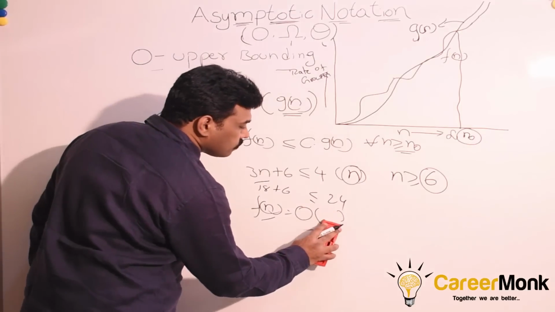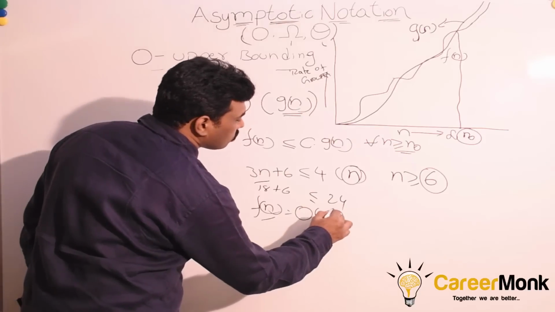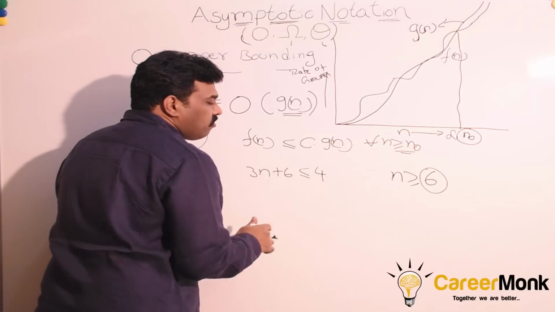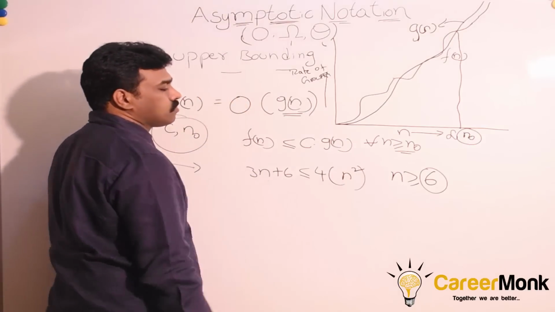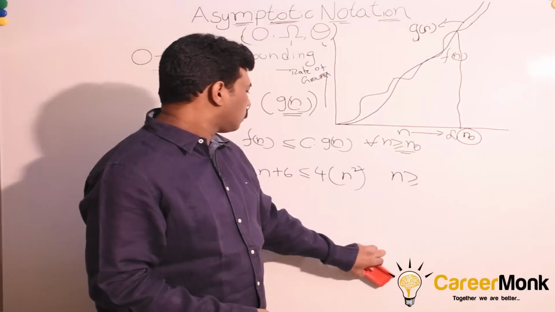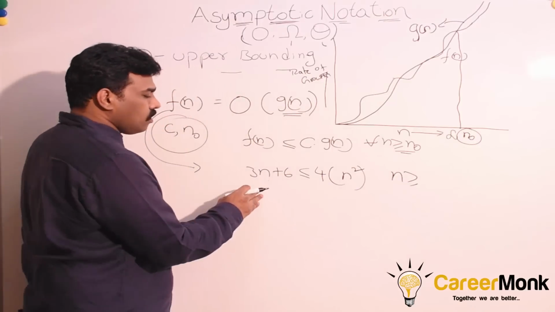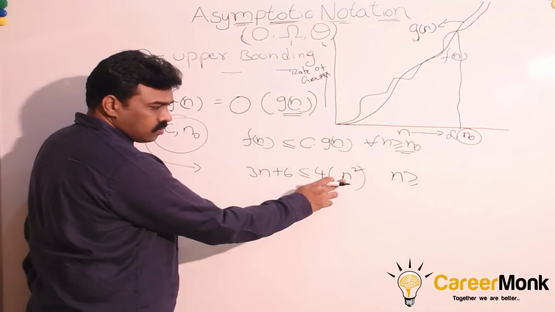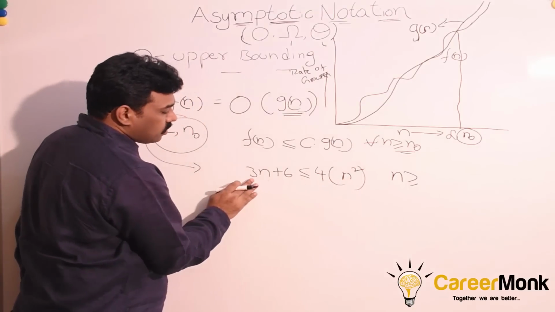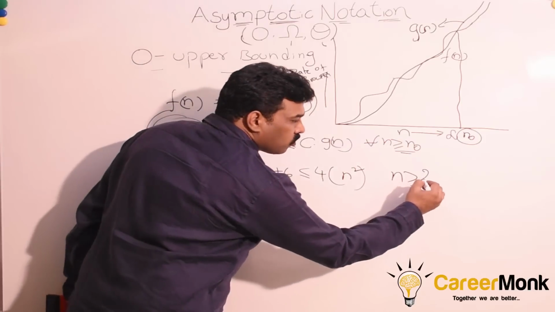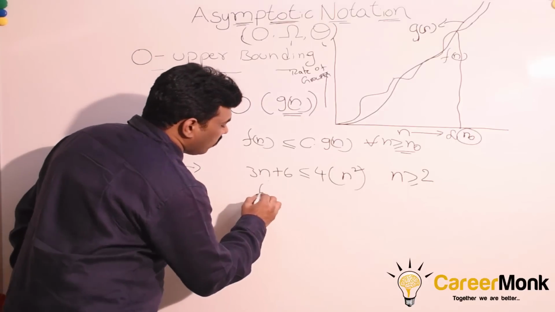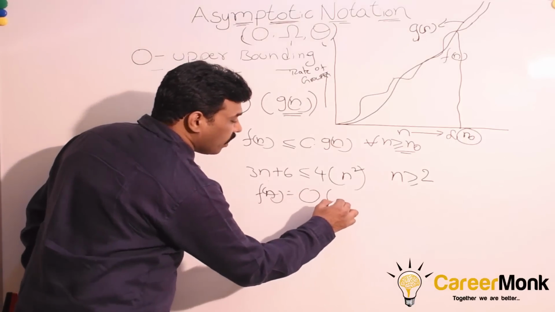Can we say n square here? That means, can we write g of n as n square? And for what values of n0 and c? If n is equal to 1, we get 4 and 9. If n is equal to 2, we are getting 4 into 4, 16. So for all n greater than or equal to 2, we have satisfied this condition. So we can say f of n is equal to big O of n square as well.